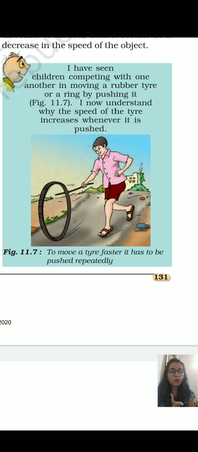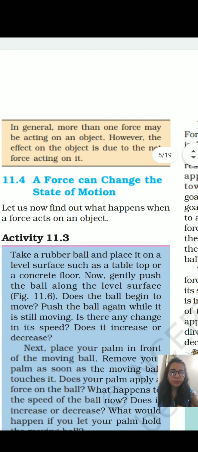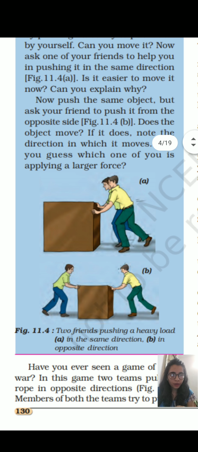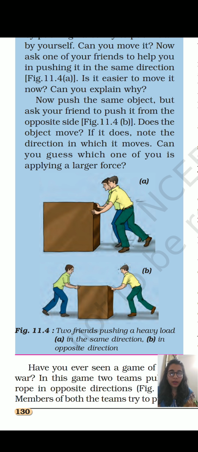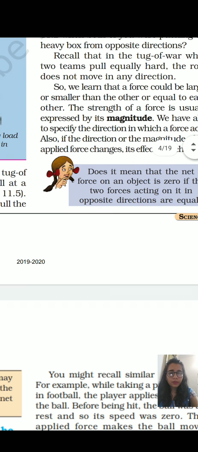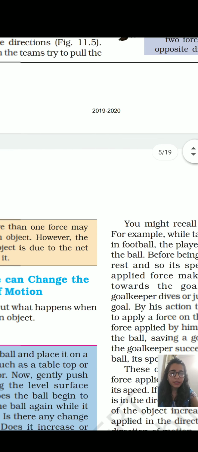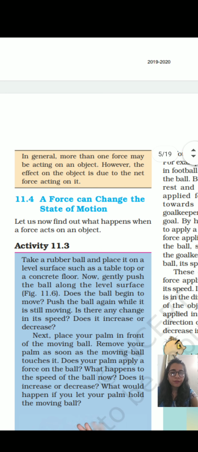If there are two or more forces acting on an object, the net effect will be addition if they are in the same direction and subtraction when they are in opposite directions. So it is the magnitude of the force that will decide the direction of motion.